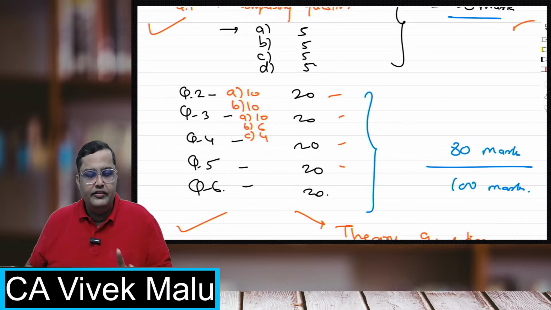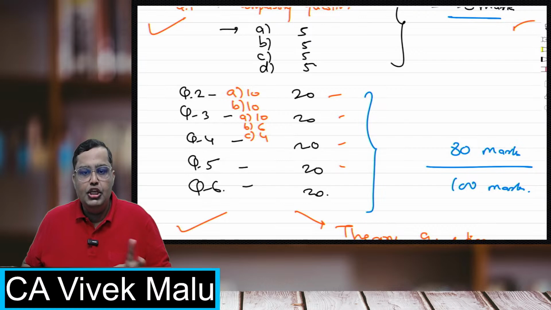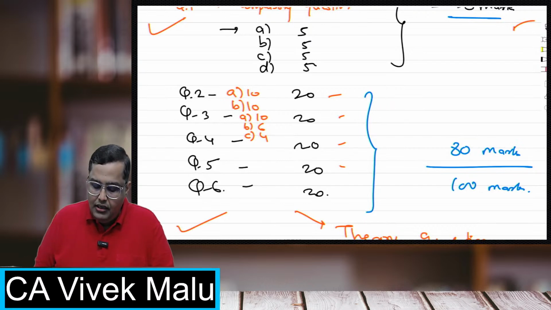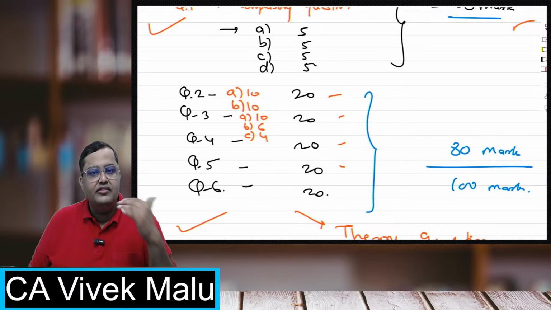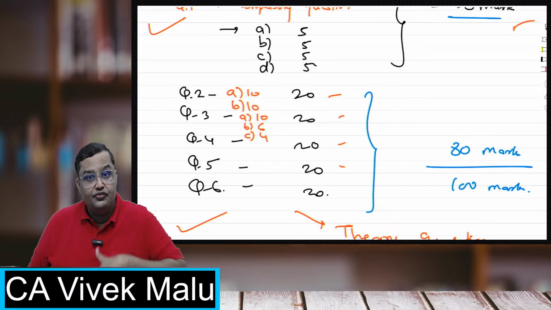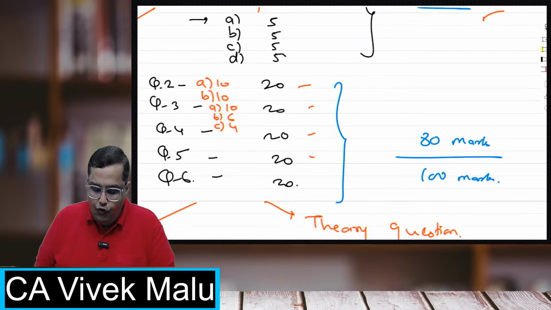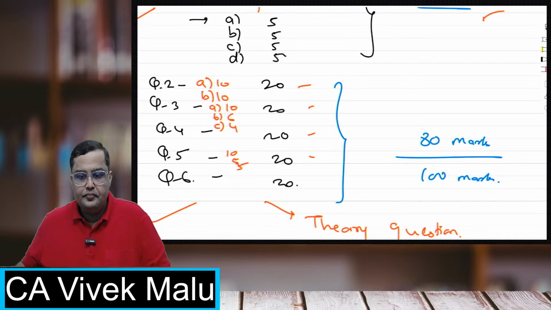Generally, you will never find a question of 20 marks in your paper. But you will find questions of 10 marks, 6 marks, 4 marks, 5 marks, 5 marks, like that. So this can be a pattern: 10, 6, 4. You can also have 10, 5, 5. That is also possible.